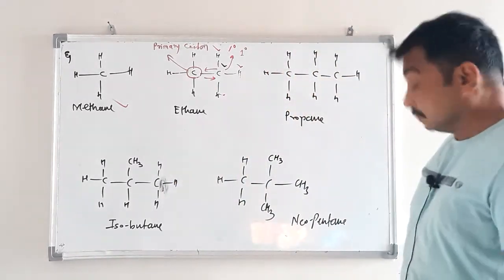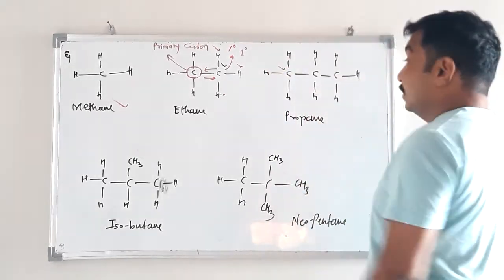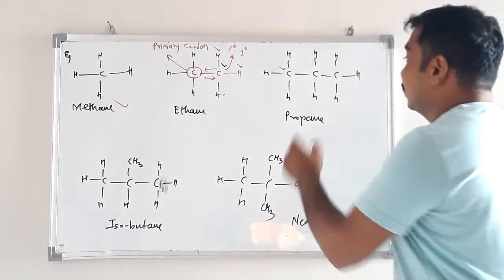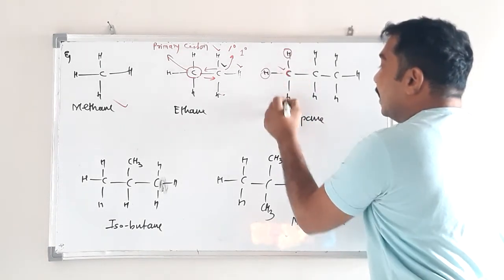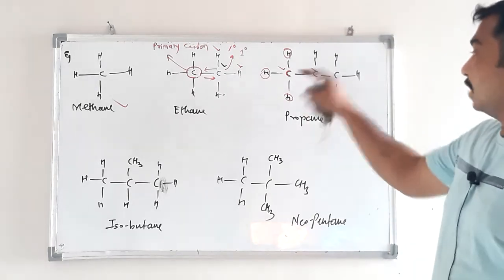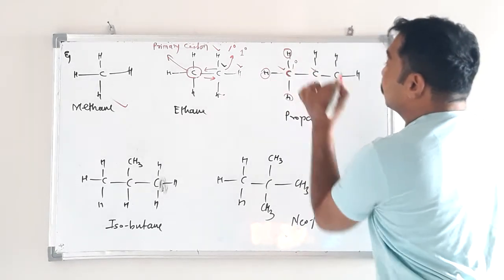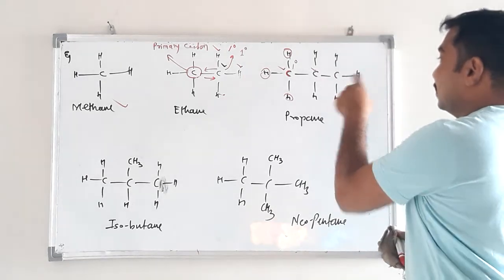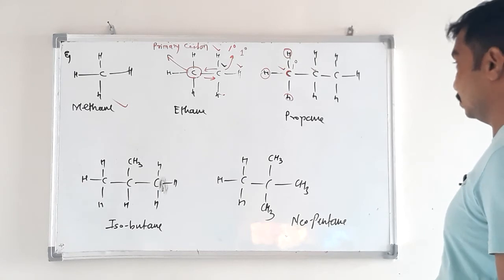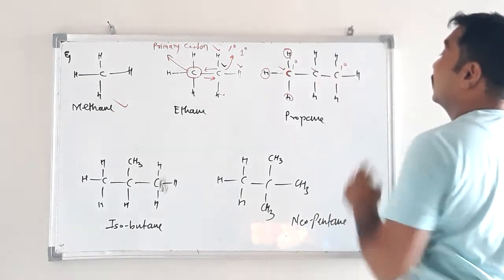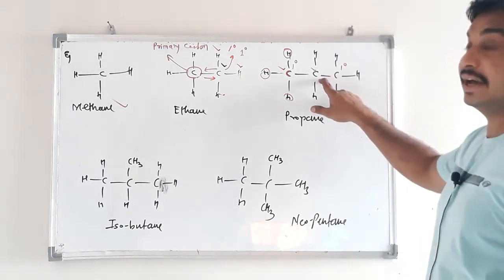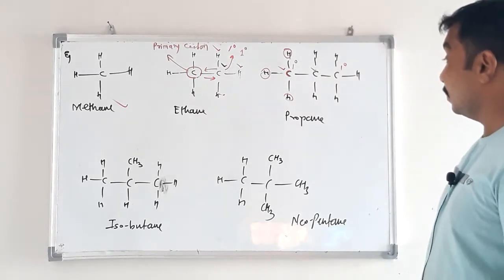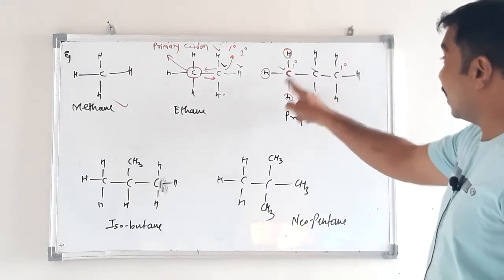Come to propane. What about this carbon? Is it primary or simple? It is primary because it is attached to 3 hydrogens and 1 carbon directly. Therefore, it is primary. So, the symbol is like this, 1 with a degree sign. Here, what about this terminal carbon atom? Is it primary or simple? It is also primary. Why? Because it is attached to one more carbon atom directly and 3 are hydrogen, therefore primary. Now, these two terminal carbon atoms are primary.